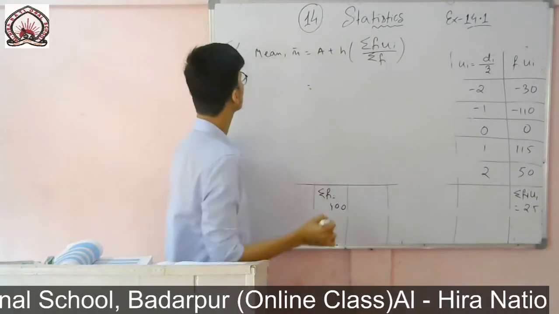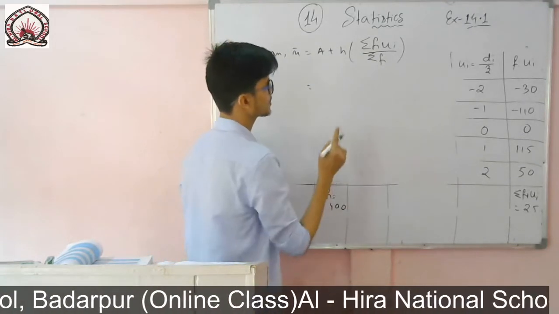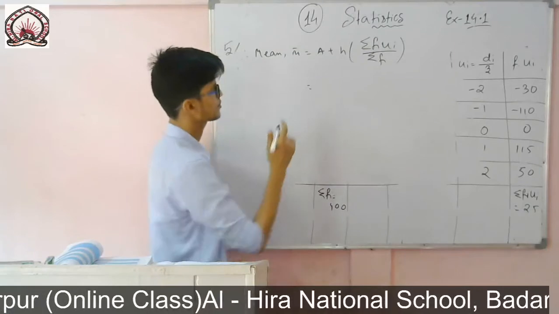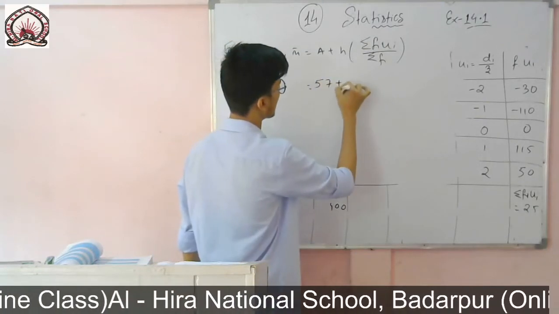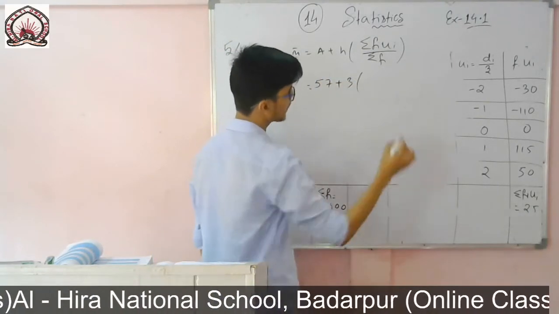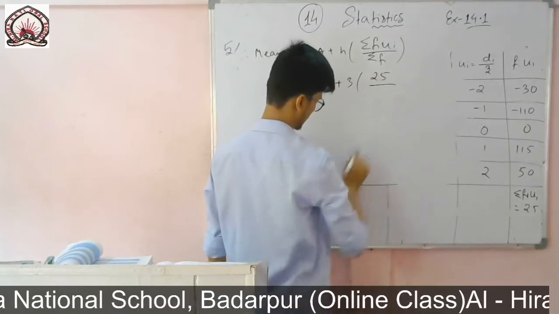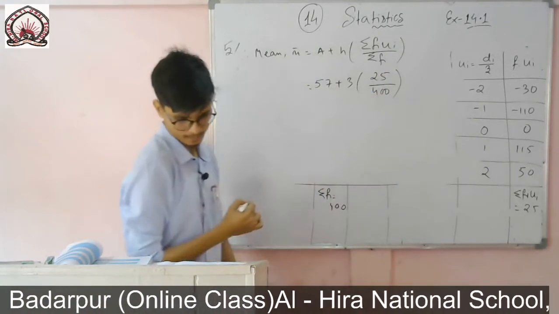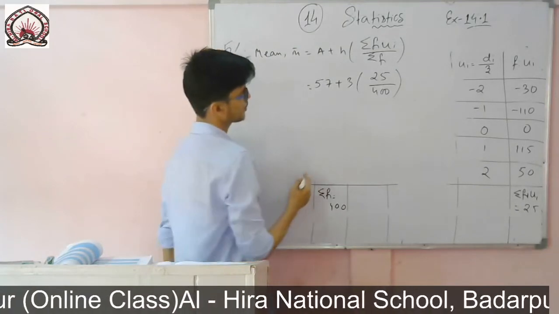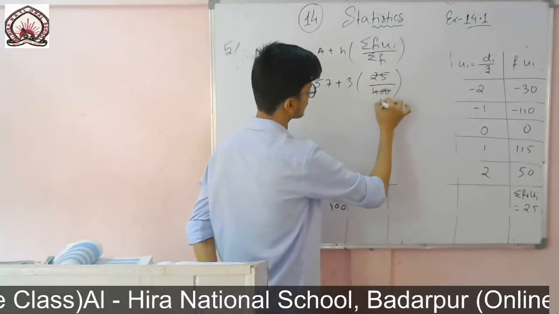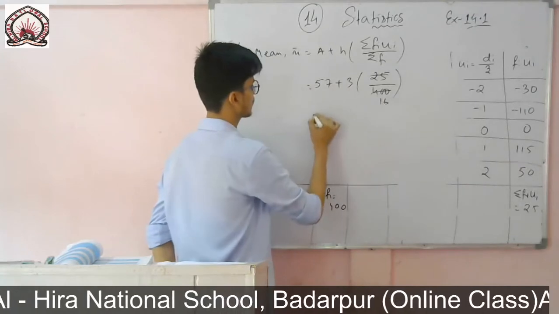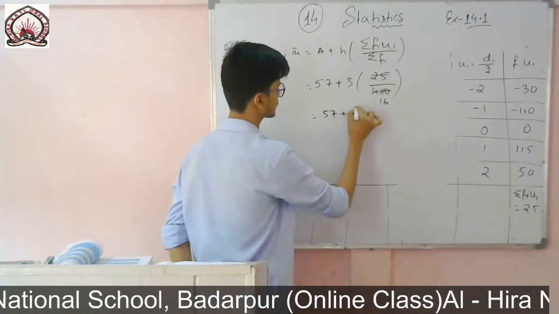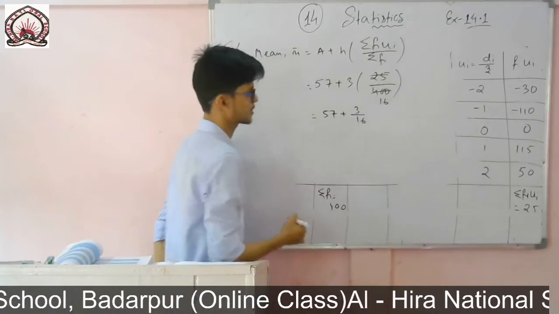So assumed mean a equals 57, plus height, which was 3. Summation of fiui is 25 and summation of fi is 400. With 25 I can cancel, it becomes 16. So 57 plus 3 by 16.